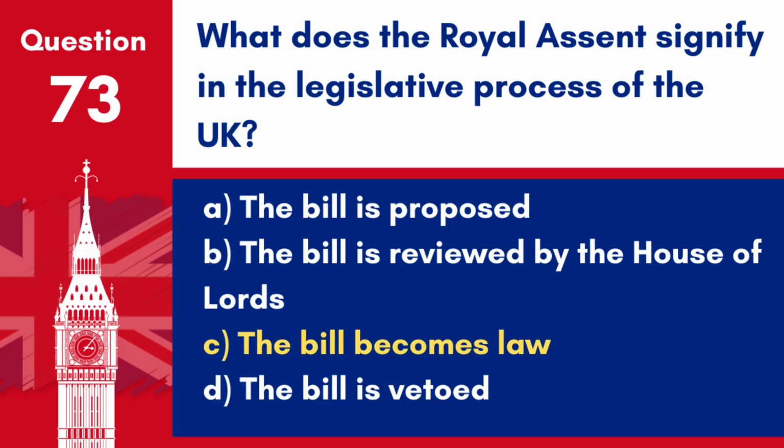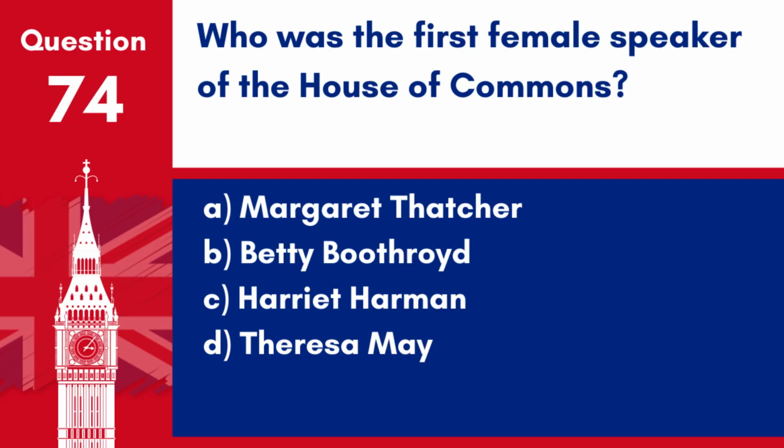Answer C. The bill becomes law. Royal assent is the final step in the legislative process in the UK, where the monarch formally approves a bill to become law. Question 74. Who was the first female Speaker of the House of Commons? A. Margaret Thatcher. B. Betty Boothroyd. C. Harriet Harman. D. Theresa May.